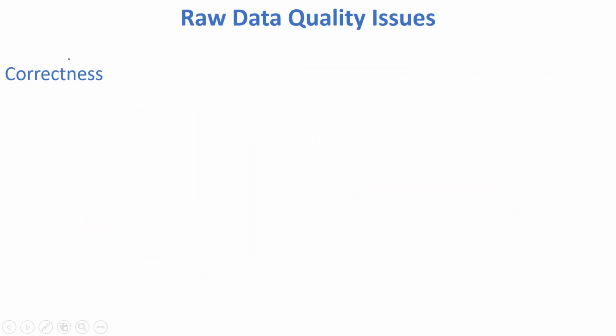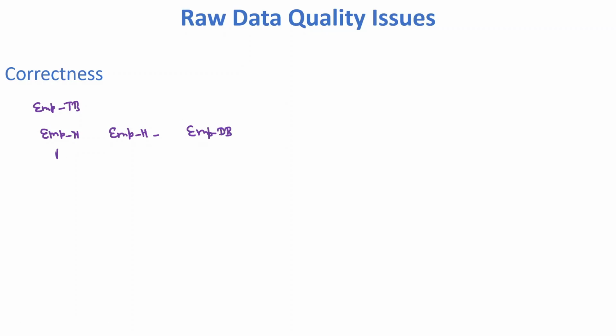Correctness. So what is correctness in data? Let me explain with one example. I'm collecting some employee data, and we want to store that data in an employee table. We need to store employee name, employee height, employee date of birth.